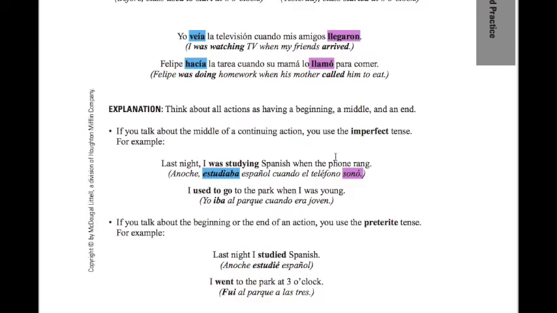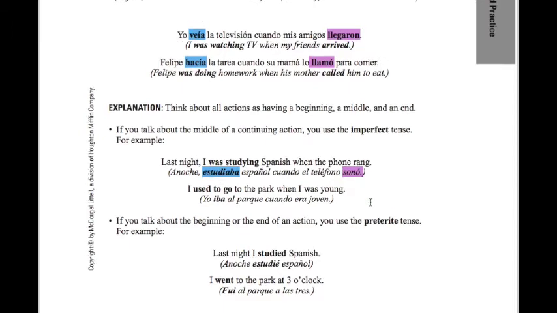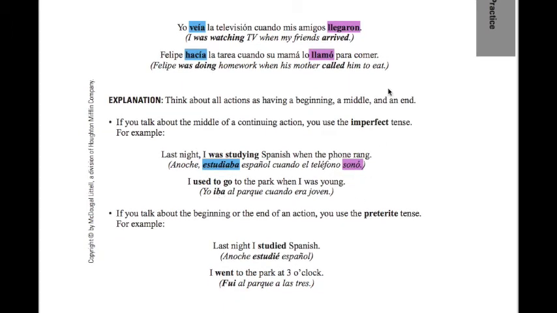I used to go to the park when I was young. Once again, we have I used to go when I was young. We don't have an action that's interrupting here, so we can just use the imperfect. This is a description, if you want to say that.